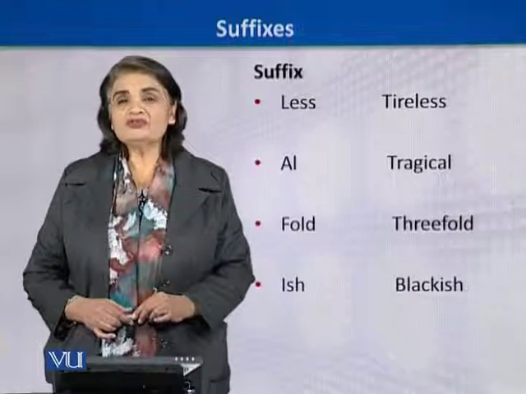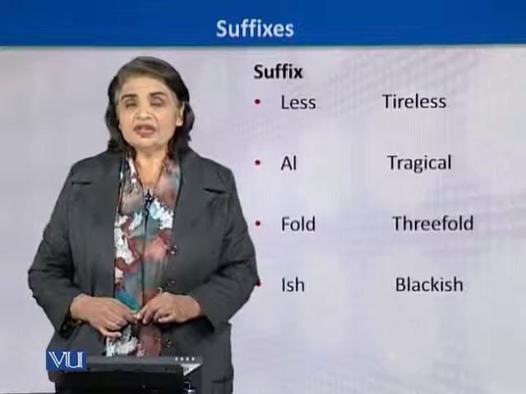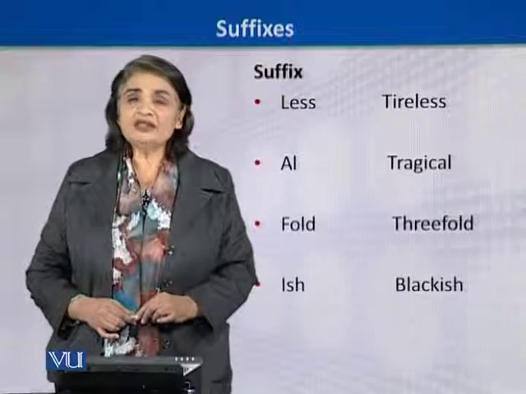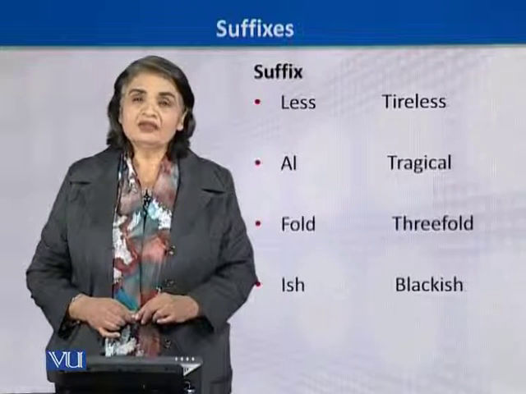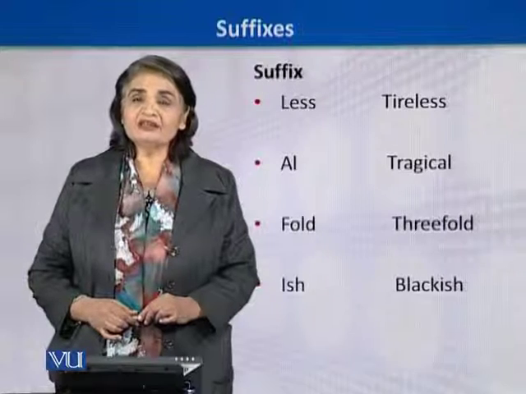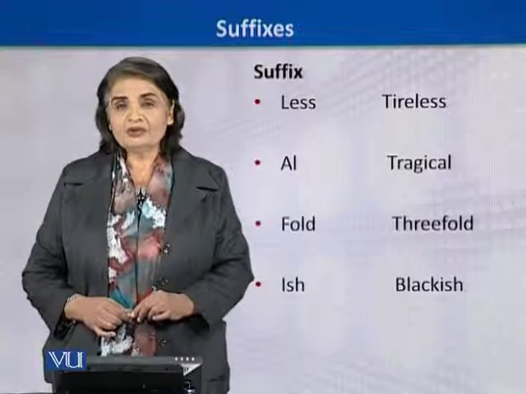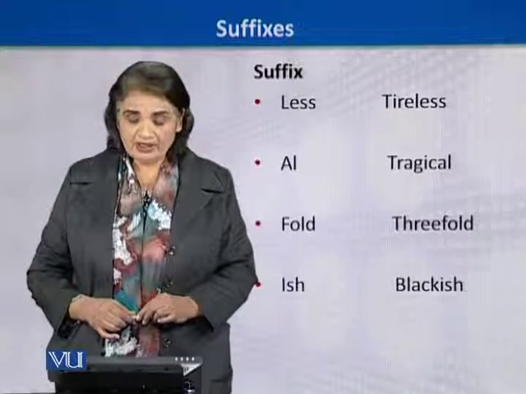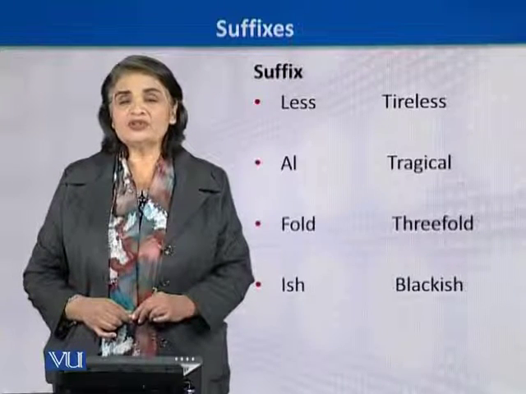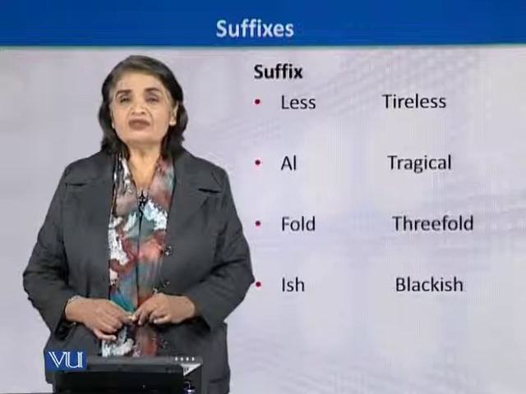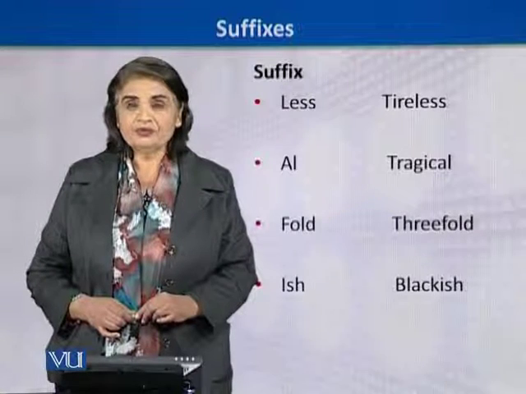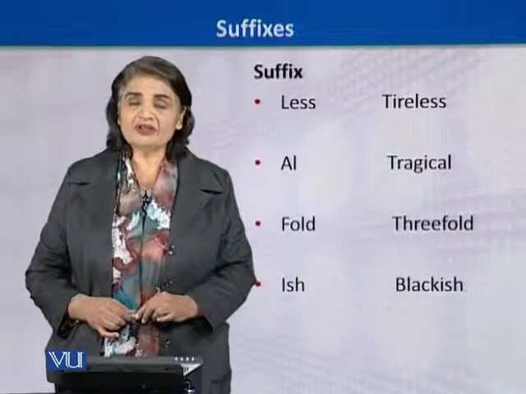Same is with tragic. Tragic could describe an incident, so it is defining the incident, a tragic incident. And when you add al, which is the suffix, it becomes tragical. So again, it is defining.